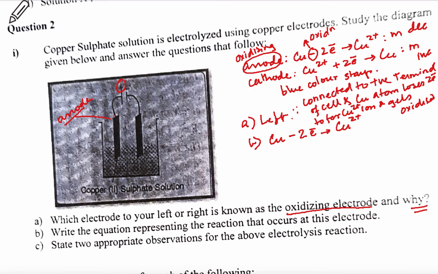Okay. Have you written your marks out of 15 for question 1? You can count later on. State 2 appropriate observations for the above electrolysis reaction. Now, 2 observations. Number 1, you will have to write as blue color does not fade.